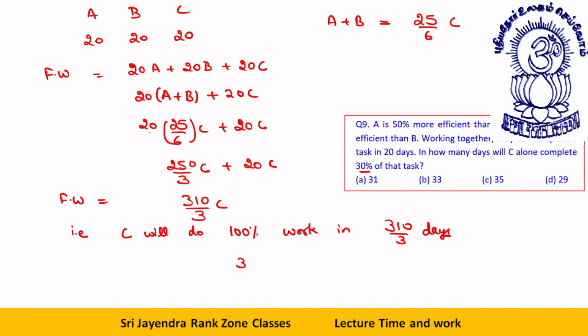So C will do 30% of the work in 310 by 3 into 30 by 100. The zeros cancel, 3 cancels, that is 3 days. C will finish 30% of the work in 3 days.